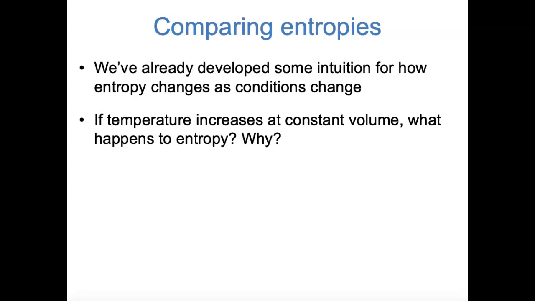While this does get you to the right answer, I would strongly encourage you to think in terms of heat transfer. We've defined entropy, dS equals delta Q reversible over T, such that we know that whenever there is heat transfer to a substance, its entropy increases. And in this case, we can use the first law of thermodynamics to determine the sign of heat. If temperature increases, that's a positive delta U. If volume is constant, W equals 0, so we know that Q must be positive. There's heat transfer to the substance, which means its entropy has to increase.